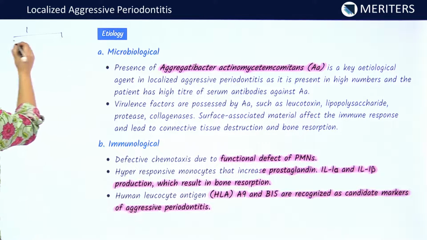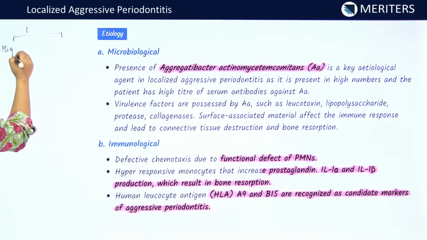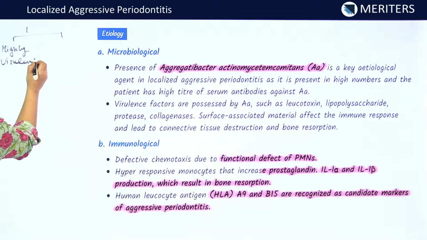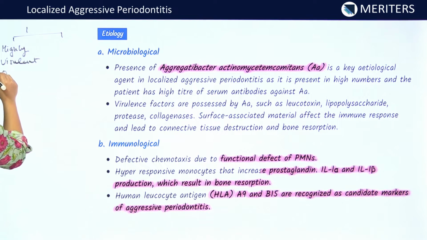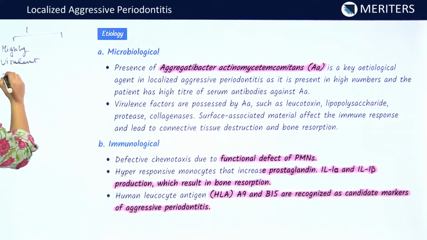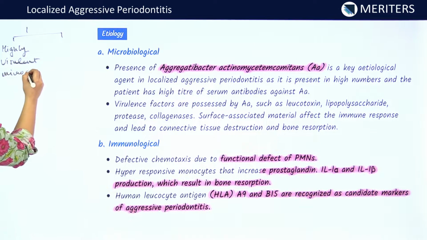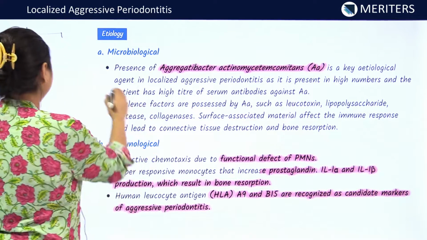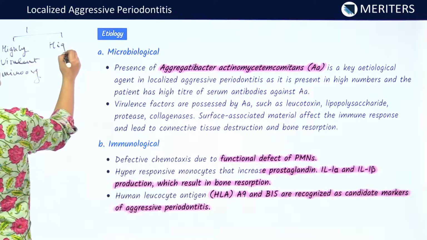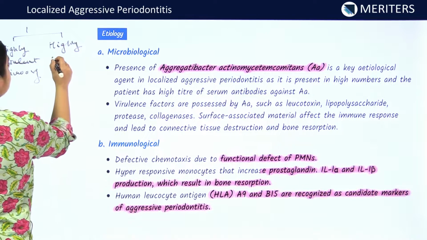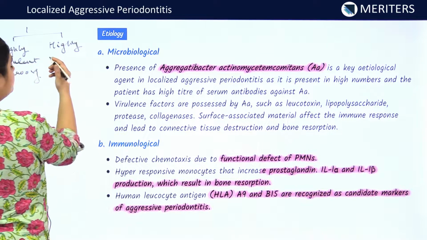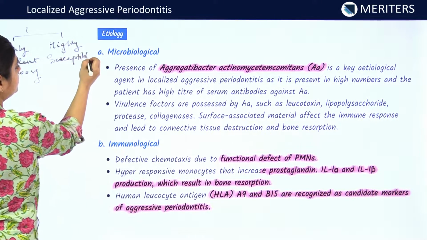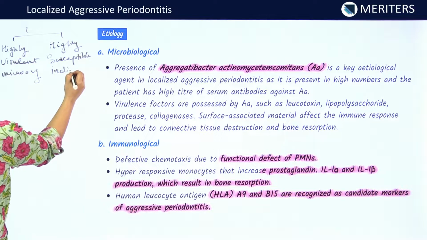There must be a highly virulent microorganism present to cause the disease, and also the susceptibility of the individual. The individuals should be susceptible for destruction of the bone and the soft tissue.